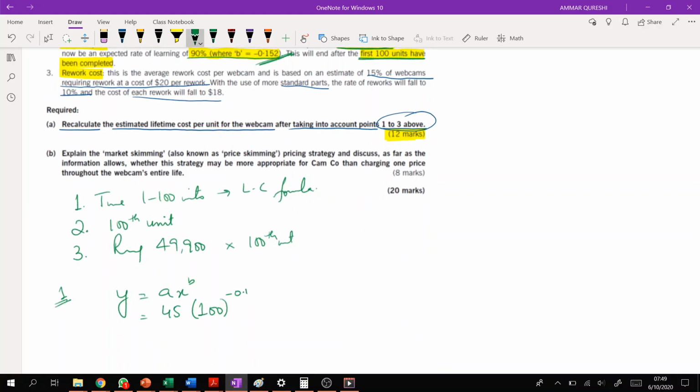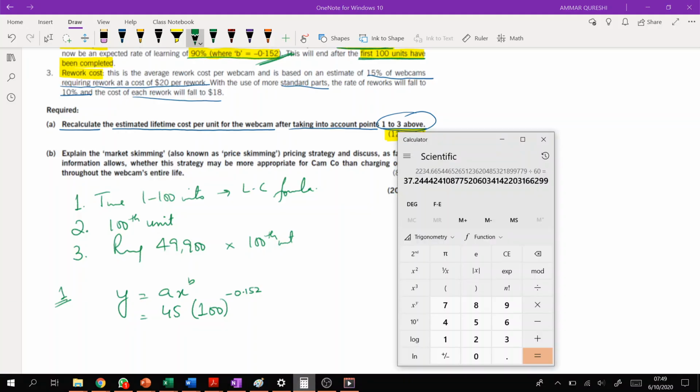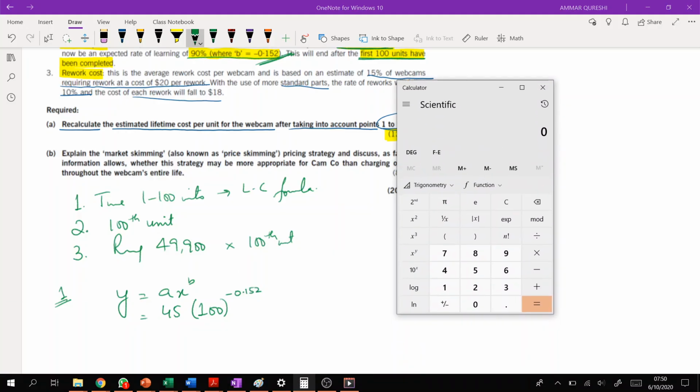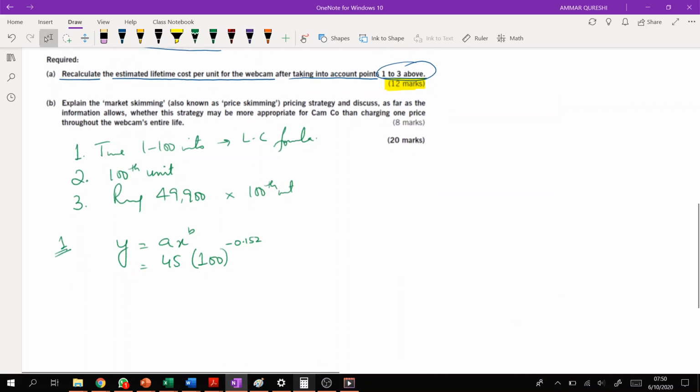So this will be 100 raised to the power minus 0.152, and then multiply it with 45. It's 22.34 minutes per unit.